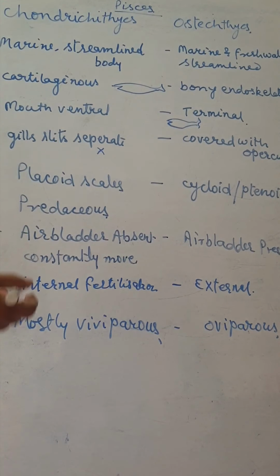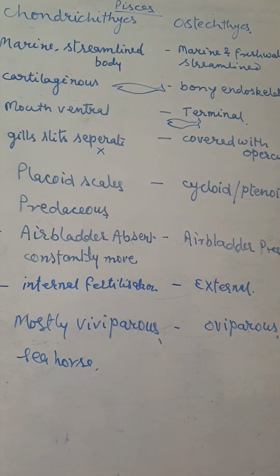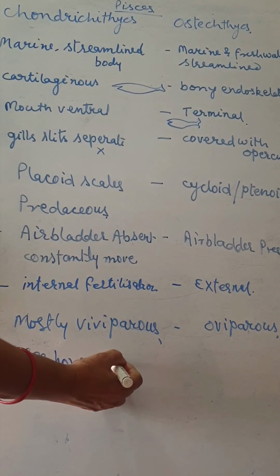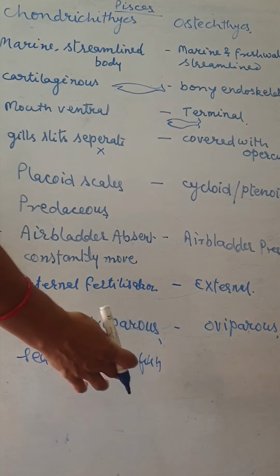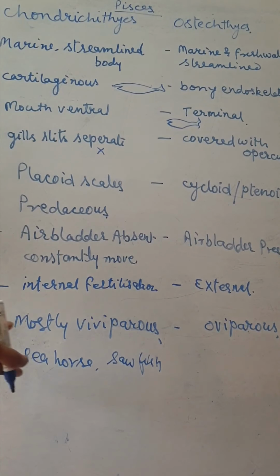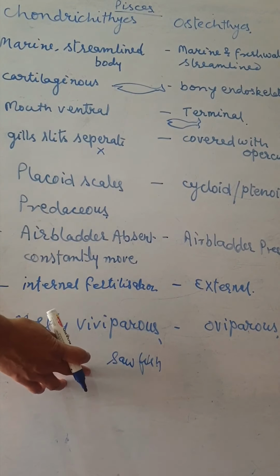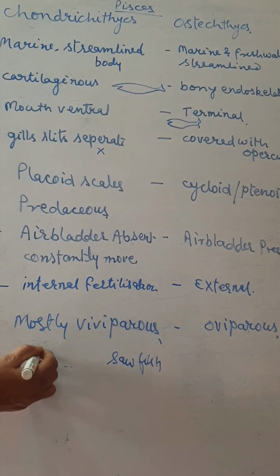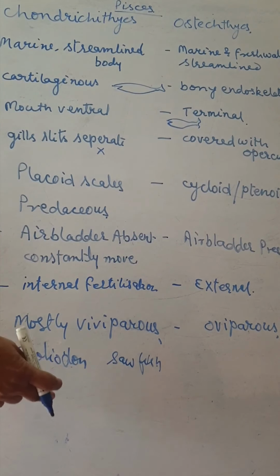Examples of Chondrichthyes are the Scoliodon, that is called the dogfish, the sawfish, and the seahorse.